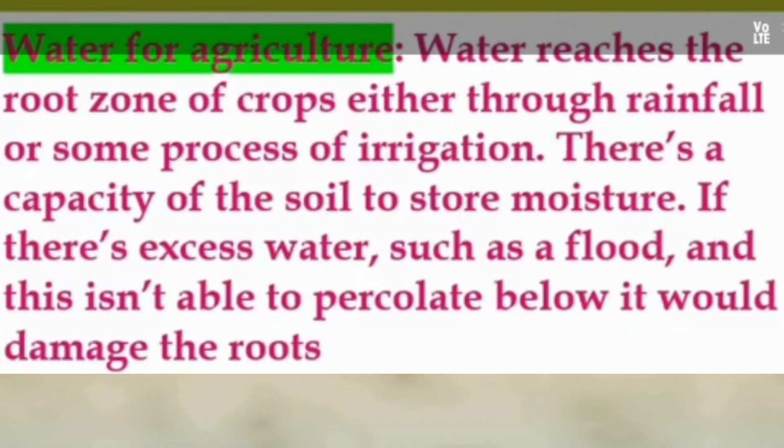Next, water for agriculture. Water reaches the root zone of crops either through rainfall or some process of irrigation. There is a capacity of the soil to store moisture. If there is excess water such as a flood and this is not able to percolate below, it would damage the roots. On the other hand, in a drought situation, if there is not enough moisture in the root zone, the crops will wilt.